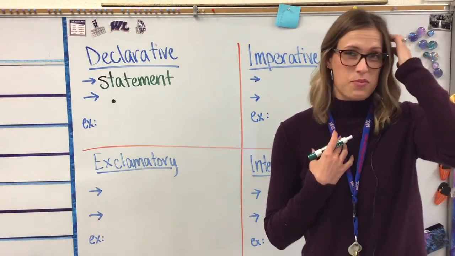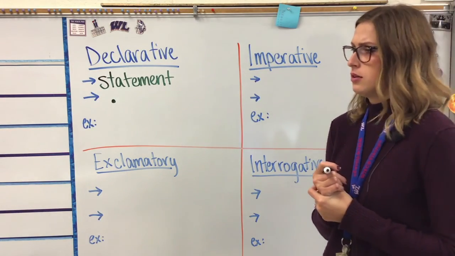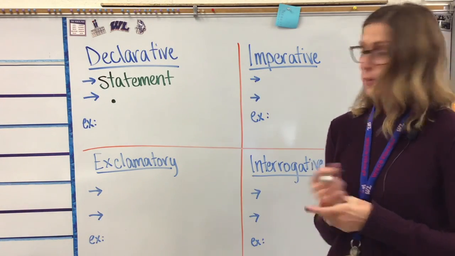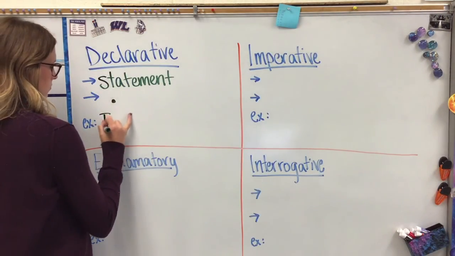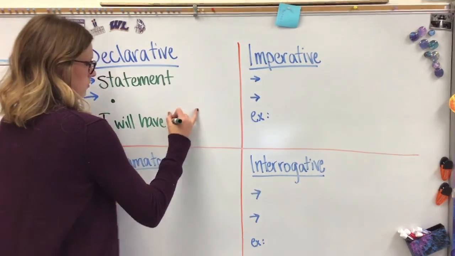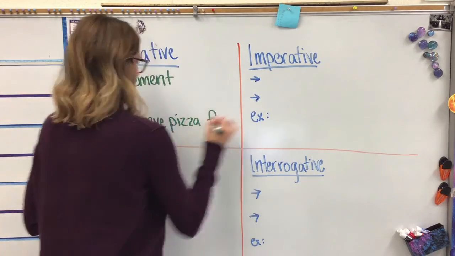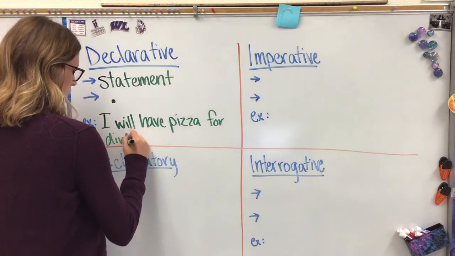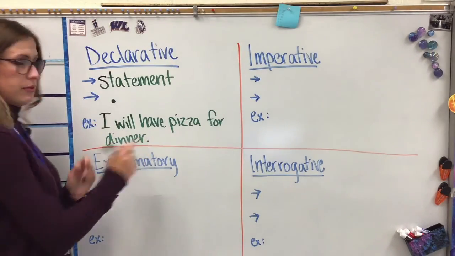Now, yours doesn't have to match mine, but my declarative sentence is, I'm going to use my pizza one. I will have pizza for dinner. Notice my first letter of my sentence is capitalized. Notice I've got a period at the end.